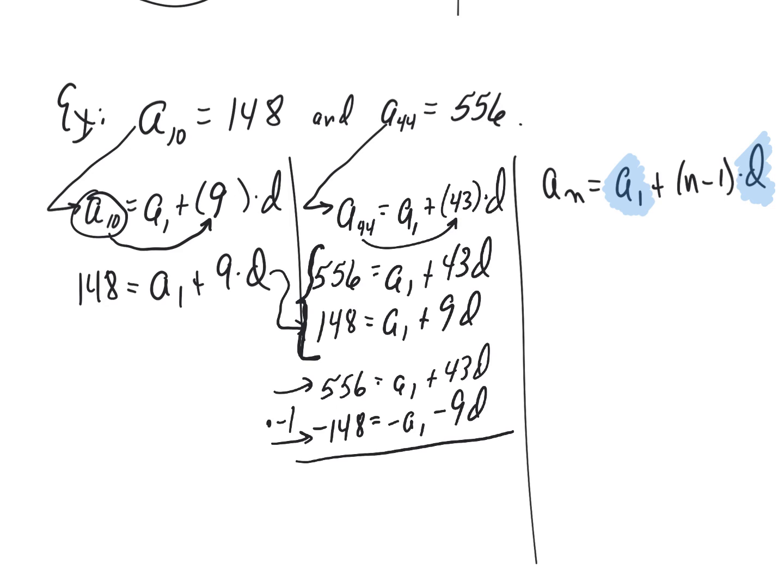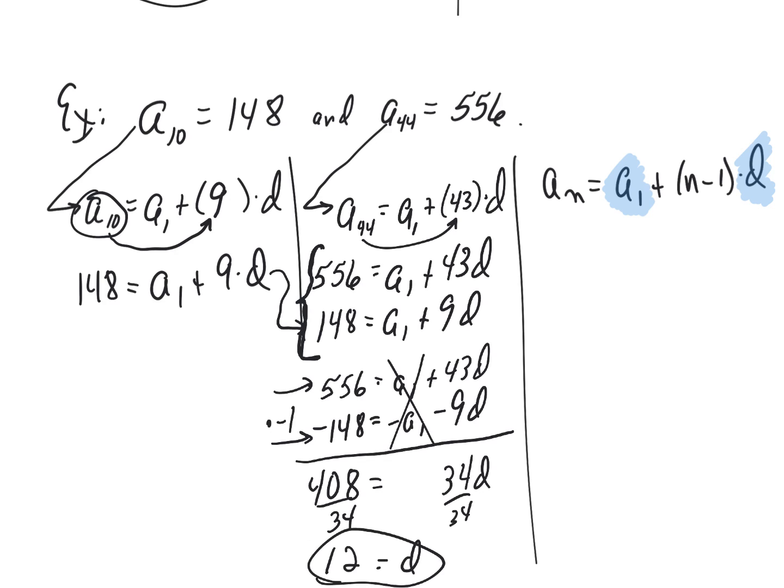The idea is, now when I add them together, the positive and negative a1 cancel, and what I'm left with is 43 minus 9, 34d on the right, and then on the left, I'm going to have 408. I think I'm doing that okay in my noggin, right? And then to solve for d, we just have to divide both sides by 34. I'm going to need a little calculator help. I think that's a 12, but I'm going to double check myself. Let's see, 408 divided by 34. Yep, turns out to be 12. Right on the nose.